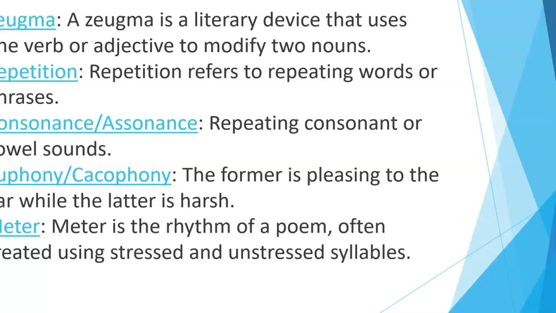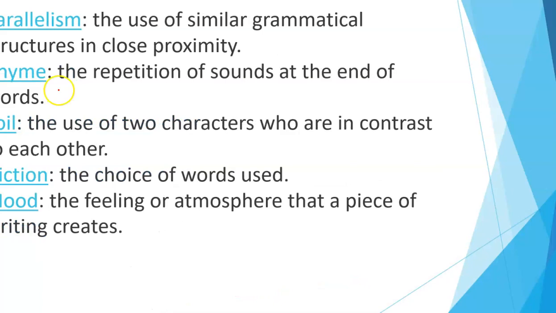Then we move on to meter. Meter is the rhythm of a poem, often created using stressed and unstressed syllables. So meter is the rhythm of the poem, often created using stressed or unstressed syllables. Then we move on to parallelism. The use of similar grammatical structures in close proximity. Rhyme, the repetition of sounds at the end of the words. Then foil, the use of two characters who are in contrast to each other.